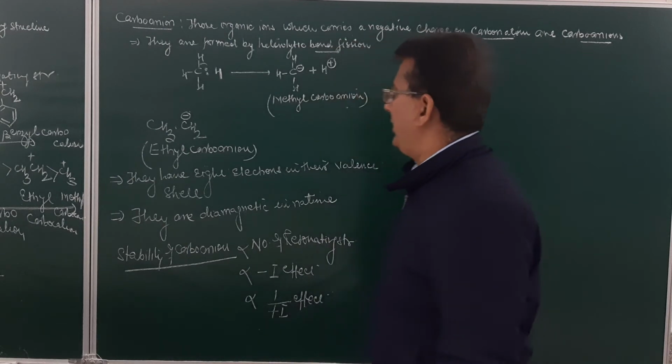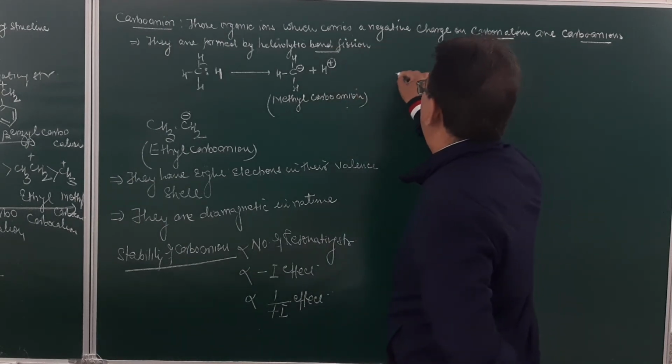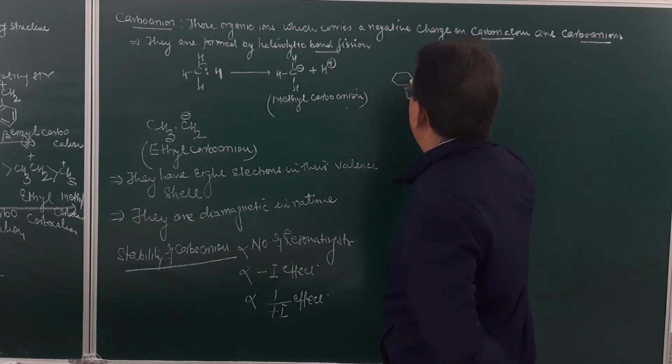If you take over here triphenyl carbanion, triphenyl carbanion is more stable as compared to biphenyl carbanion, because here the number of resonating structures will be 10.